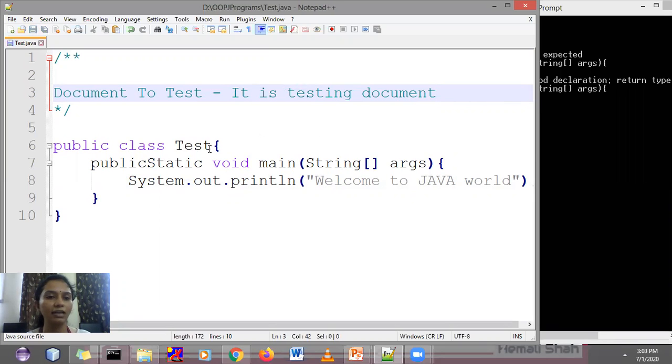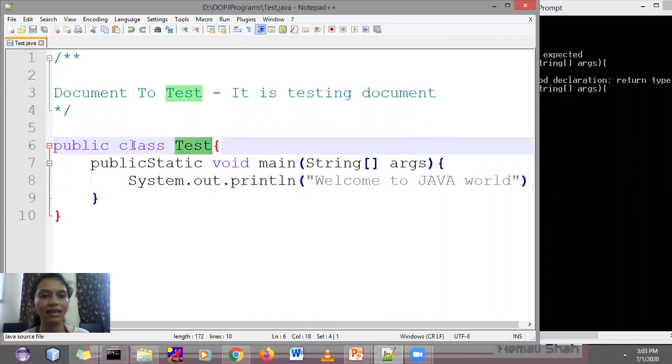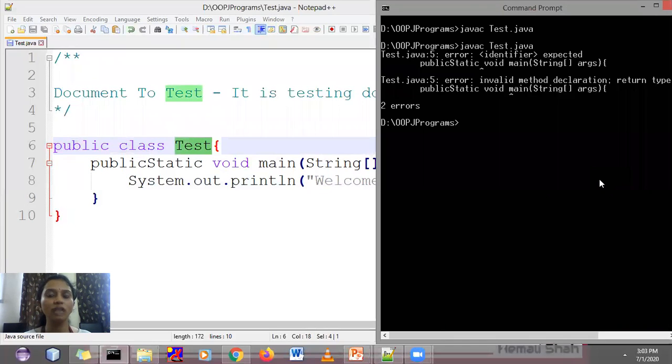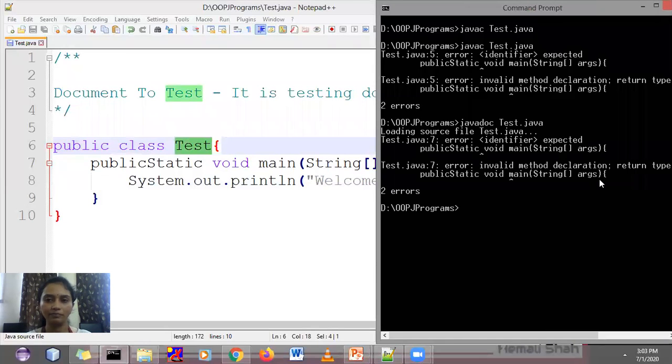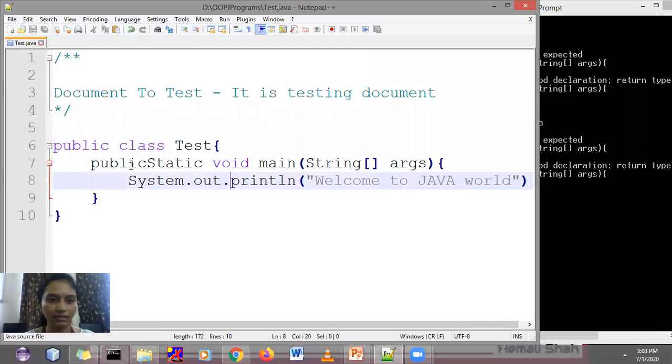For that, the single requirement is this: your class must be public. So whenever you are declaring your class, you should write it like this: public class Test. Whenever you are declaring your class as public, your file name must be the same as the public class name. That means your file name must be test.java for this source file. Now to generate the documentary comment, you just need to write like this: javadoc, then space, then give the file name test.java. Let me correct this first.